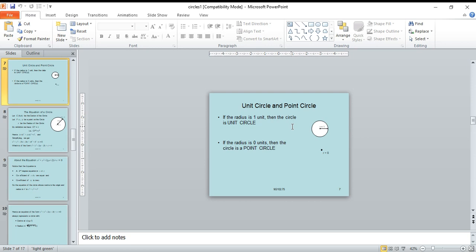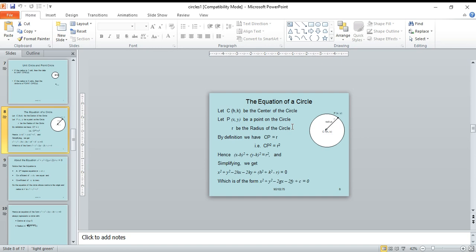It does not have any radius, it is only a single point. So that point is called a point circle.